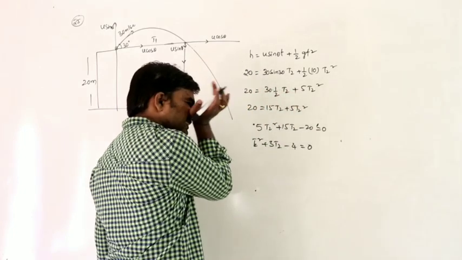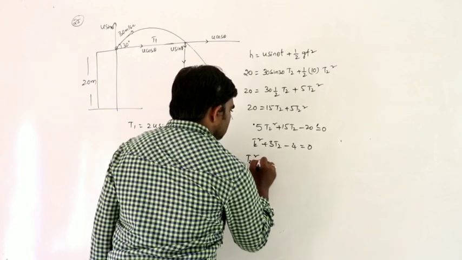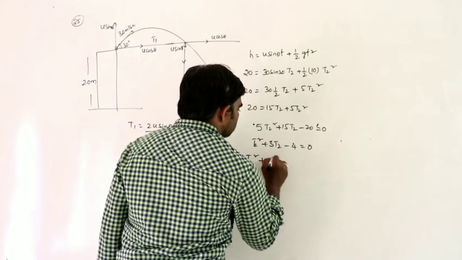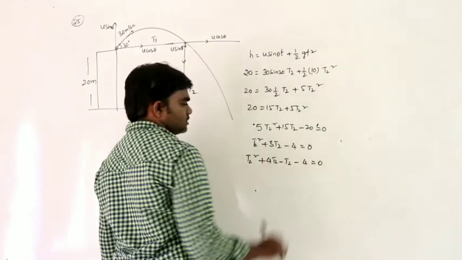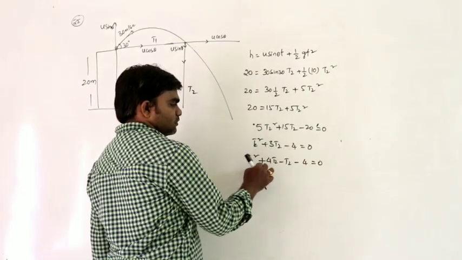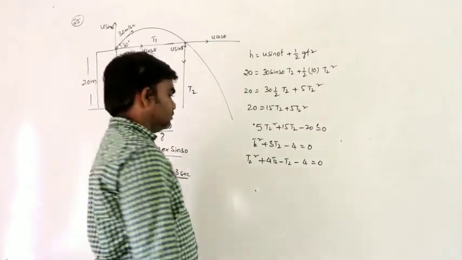Factorization. So T2 square plus 4 T2 minus T2 minus 4 is equal to 0. The factors of minus 4 are plus 4 and minus 1, 4 into minus 1.